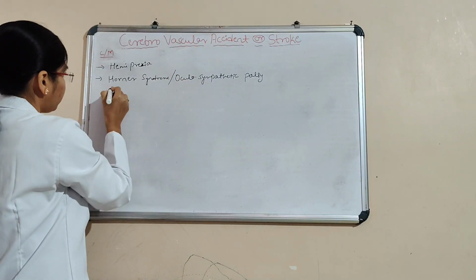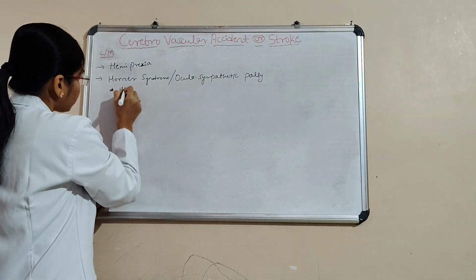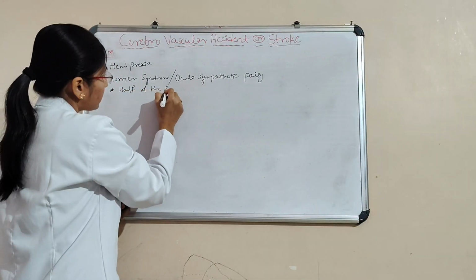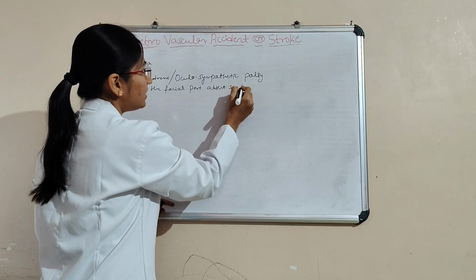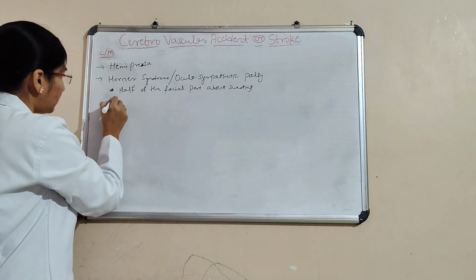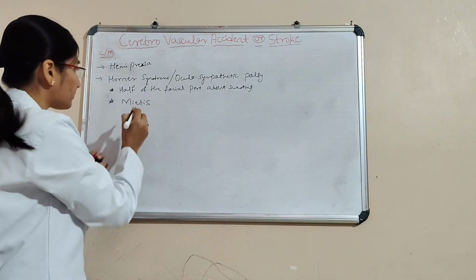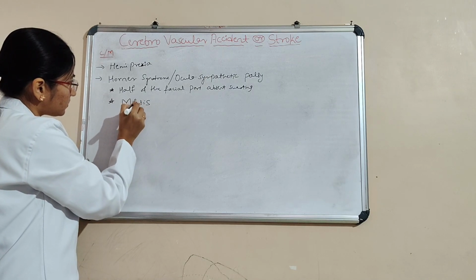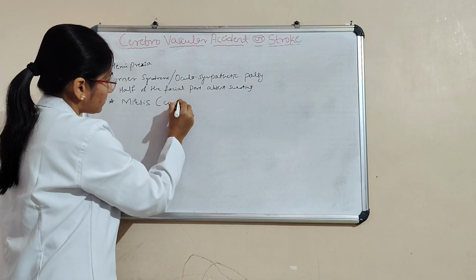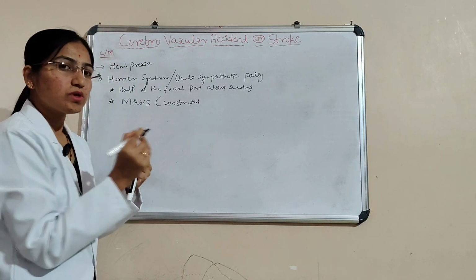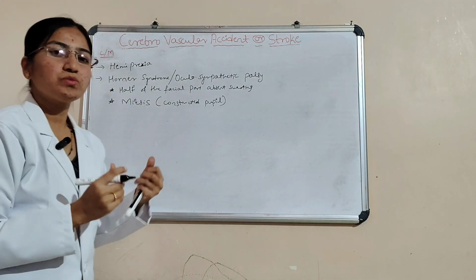We can see here half of the facial part with absent sweating, and then miosis, that is constricted pupils. Here, constricted pupil.